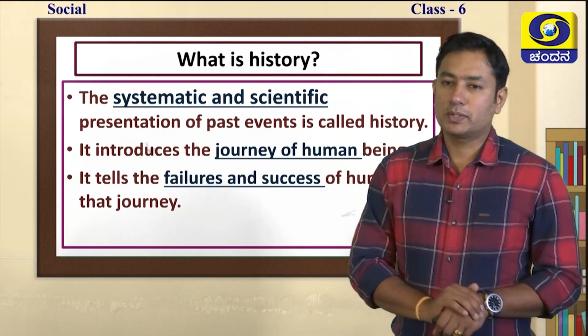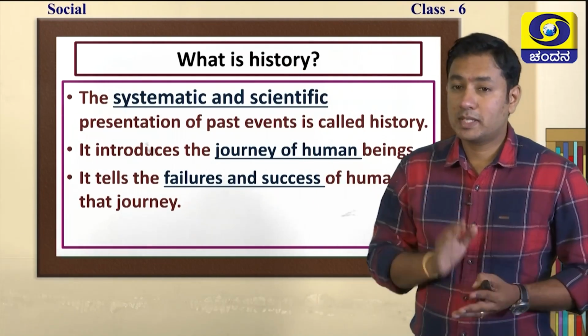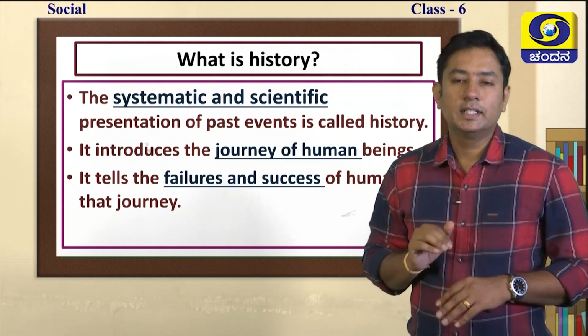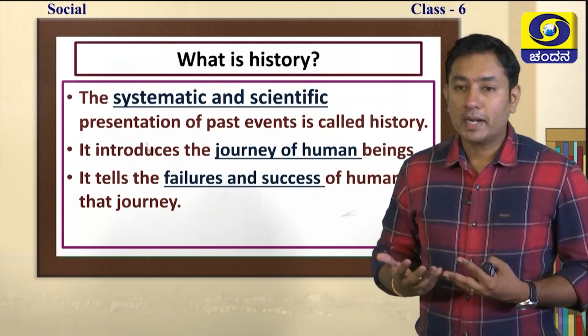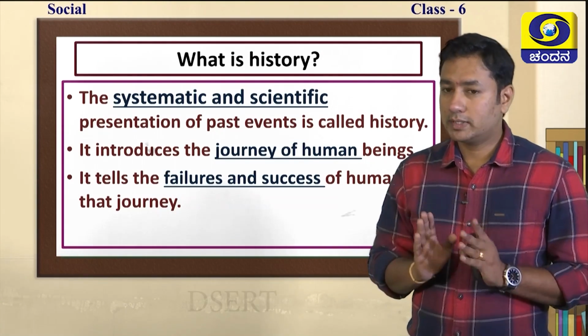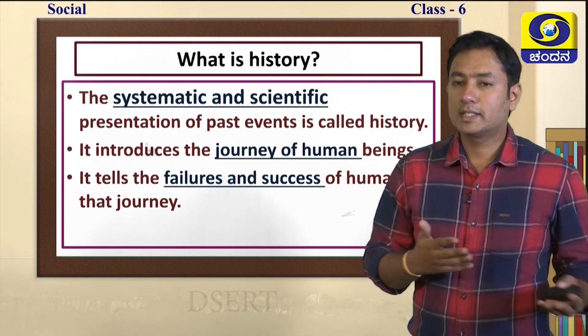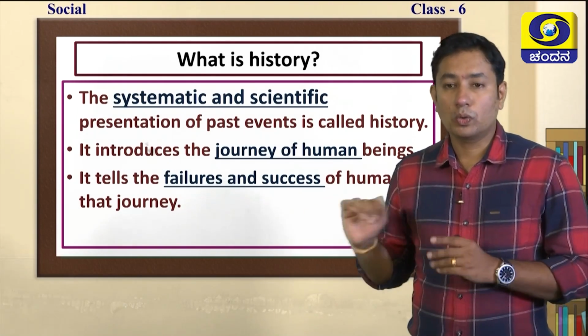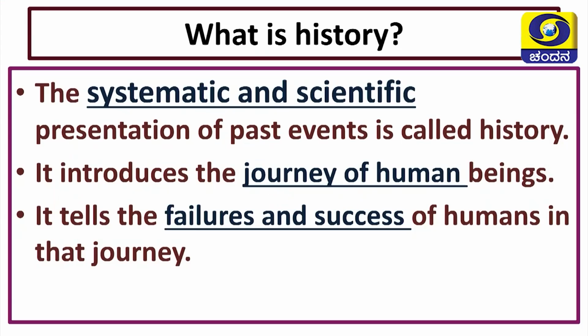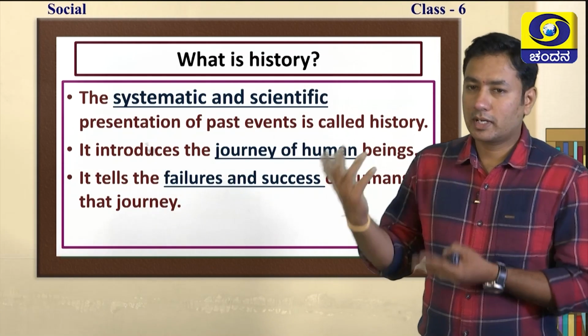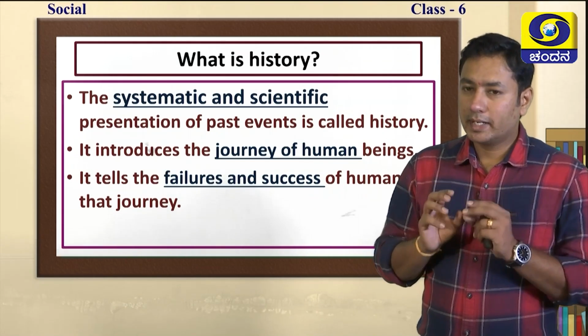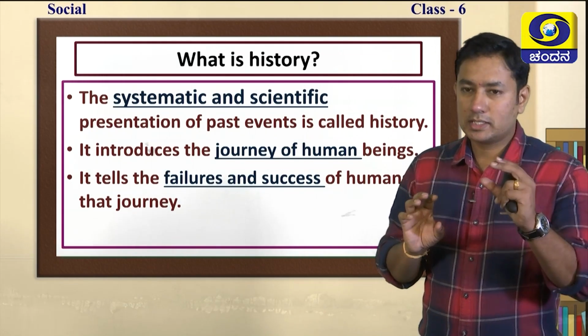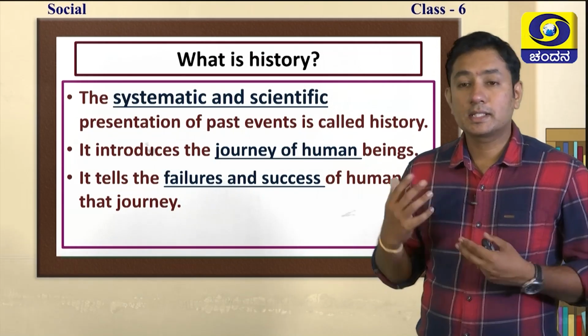Okay. Now, let us come to this. What is history? This is the basic question you will have to learn. You know what science is, but when it comes to history, you always assume that it is a matter of some king, related to some dynasty and all. No, not like that. The systematic and scientific presentation of past events is called history. That does not mean that some past events will be jumbled up, like the picture I showed you before, and the historian is going to arrange the pictures according to the sense. That is called history.